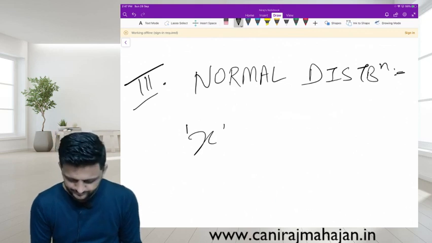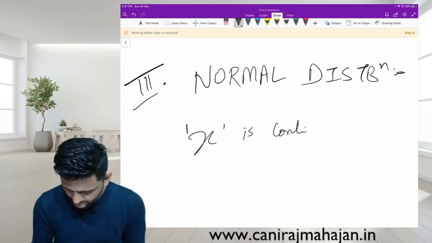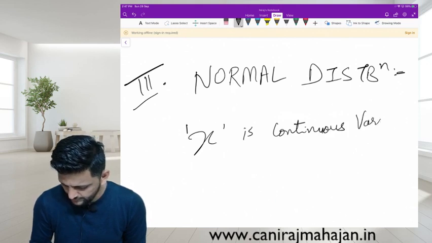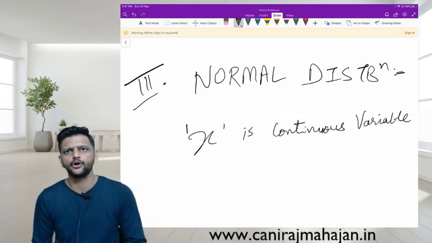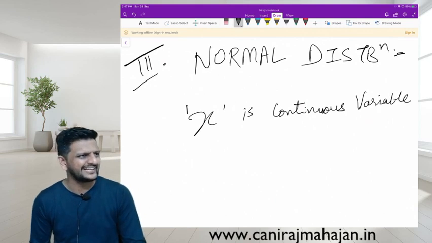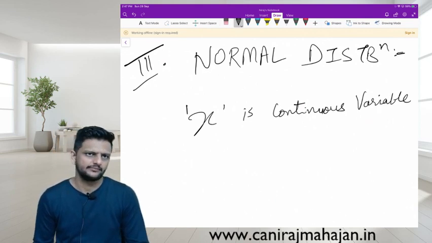Foremost, basic: X is a continuous variable. Yes or no? Most important, okay? X means it can take any value now, including decimals.